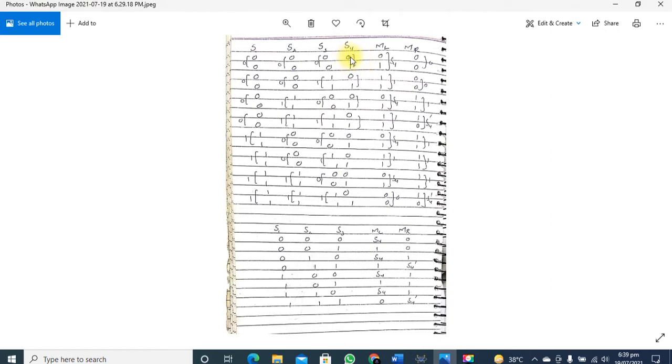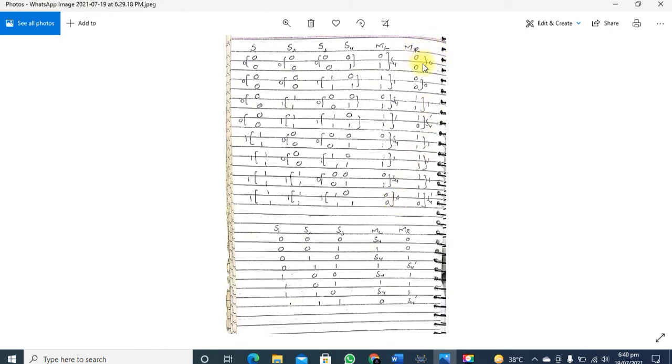So as you can see, 0 1 represents S4, 0 1 represents S4, but 1 0 represents S4 dash. For the first condition 0 1 represents S4, 1 1 represents 1, 0 1 represents S4, 1 1 represents 1, 0 1 represents S4, 1 1 represents 1, and 0 1 again S4 and 0 0 0.